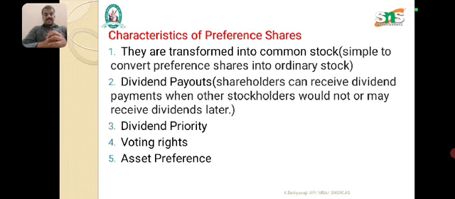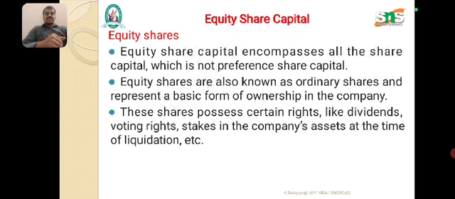So next, this is the last part. We are going to discuss the important features of preference shares, some important characteristics to consider when investing in preference shares. The first one is that these shares can be transformed into common stock, the convertible preference shares into ordinary stock. Feature number two is dividend payments: these shareholders can receive dividend payments, whereas other shareholders may receive dividends later. The third feature is dividend policies, the fourth is voting rights, and the fifth is asset preferences.